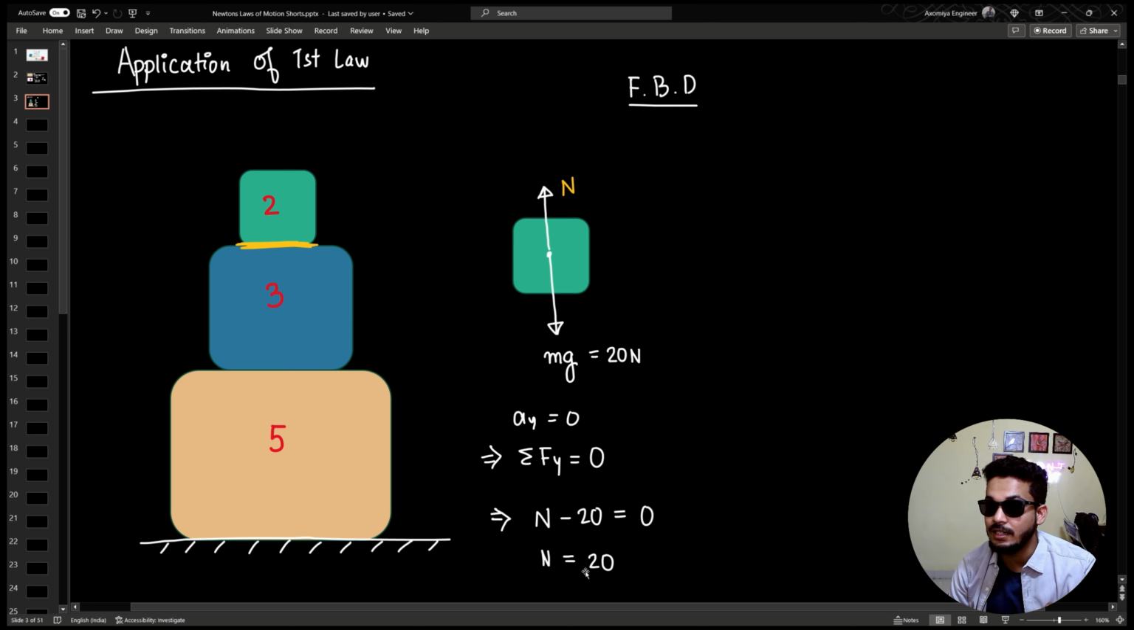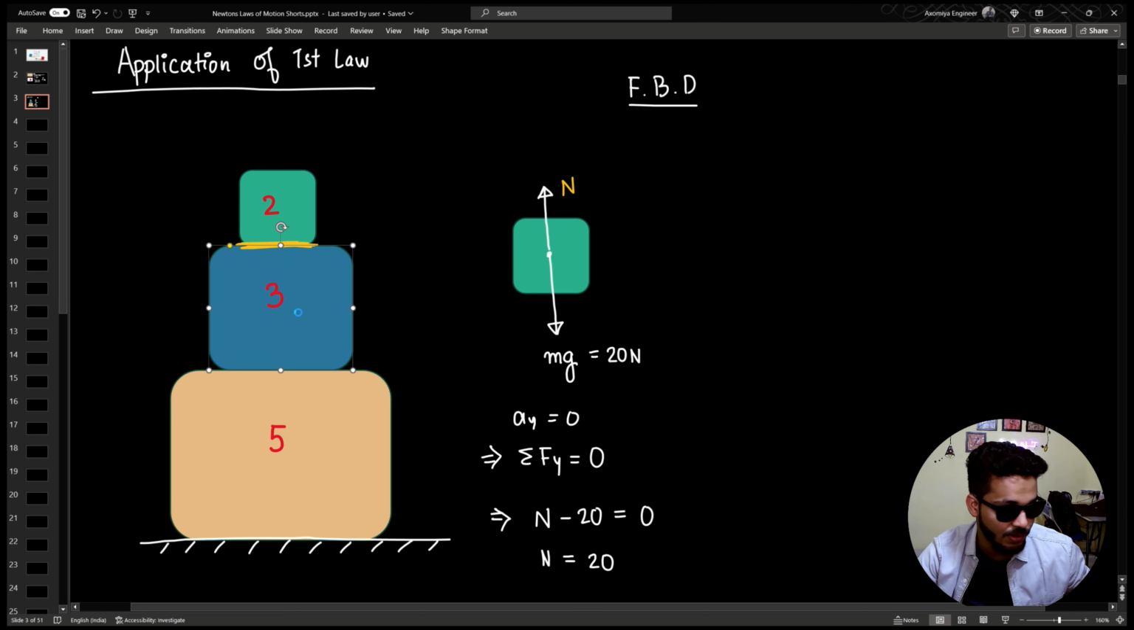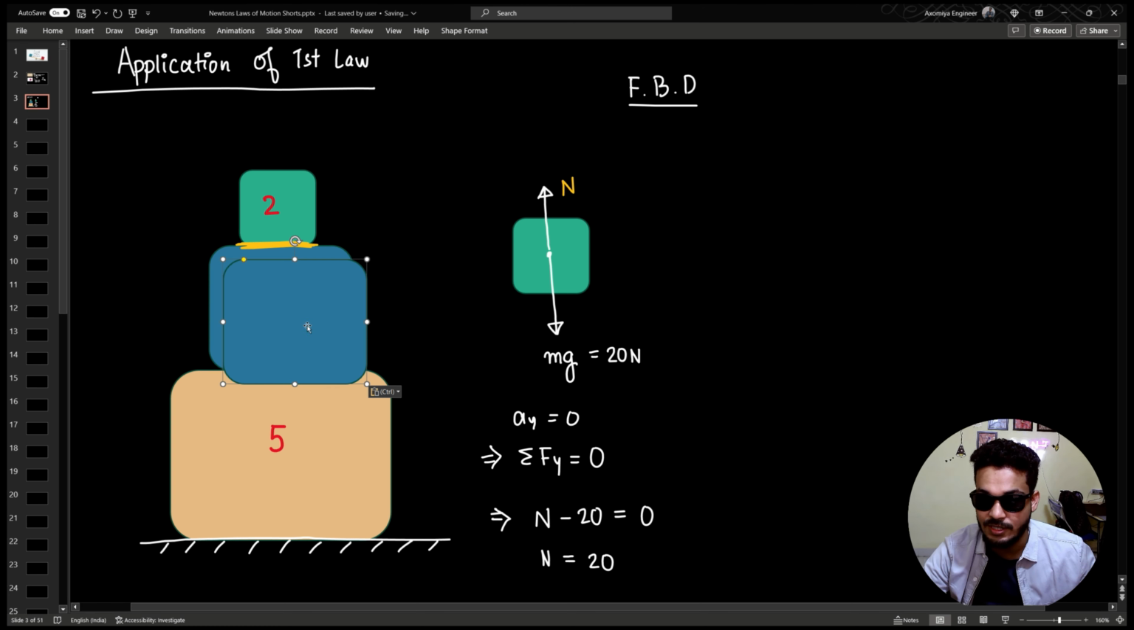So right here, make the difference between the first law and the third law. Okay, the first law is acting on a single body. When the body is at rest, you are implying that the net force is 0. From there you understood that normal is equal to 20. Okay, what about the second block? I'm going to do it faster than how I did the 2 kg block.